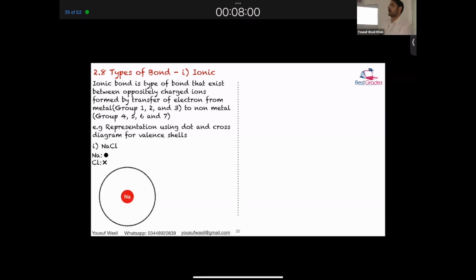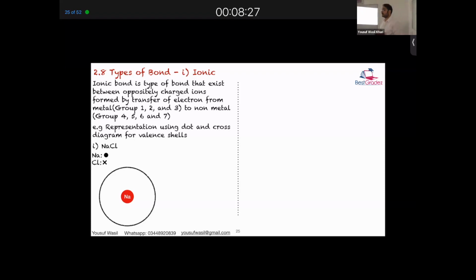If you look at sodium, it is in group 1, and since only the last shell is involved, last shell को क्या कहते हैं? Valence shell. Since only valence shell are involved, we do not have to draw all the shells. In dot and cross diagrams, sometimes it's mentioned, sometimes it's not. But remember, you just have to show the outermost shell. Do not draw the inner shells because they're not involved in the bonding anyway.